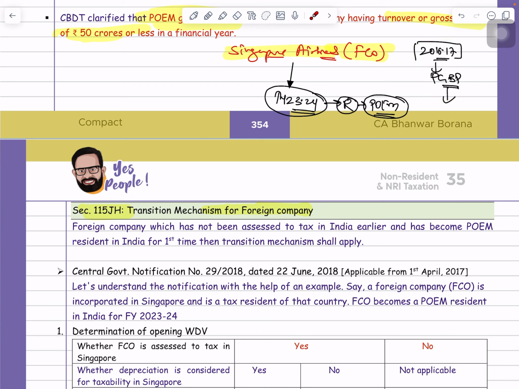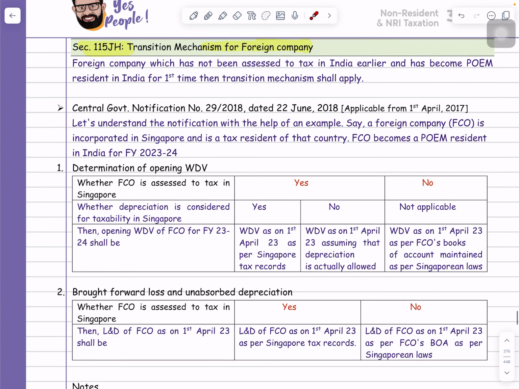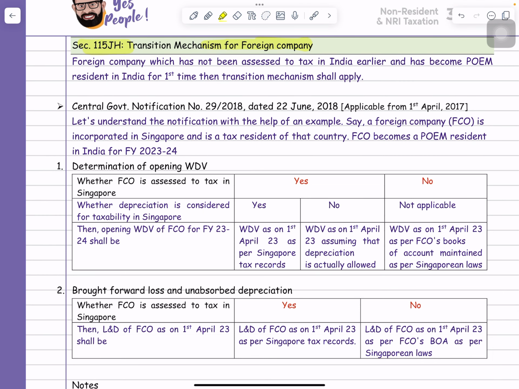To resolve these doubts, our government has issued one notification, and that notification number is 29/2018. That notification is applicable from 1st April 2017, and it applies when a foreign company that was earlier non-resident becomes resident in India for the first time in the current year. Now guys, try to understand what this notification says.